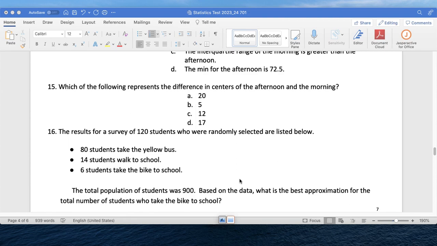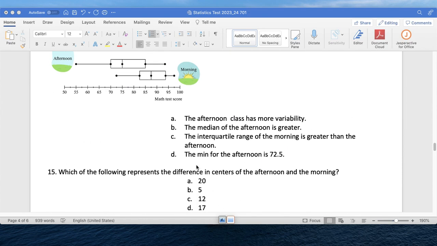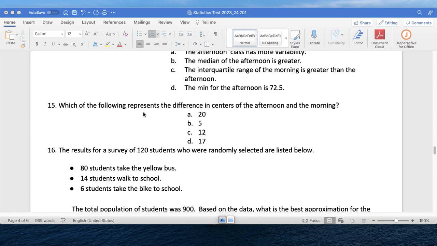15. Which of the following represents the difference in centers of the afternoon and the morning? So again, which of the following represents the difference in centers of the afternoon and the morning? So when they're talking about centers, I want you to compare the medians. So this median and that median, okay? And find the difference.